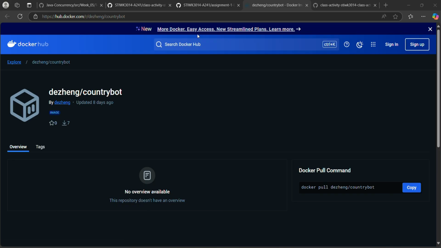I want to demo and run the Telegram bot. I already created a Docker image and pushed it to Docker Hub. This is my image name, the country bot, and this is the Docker pull command.